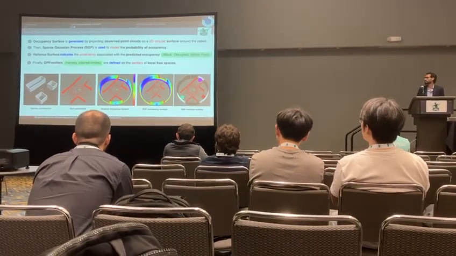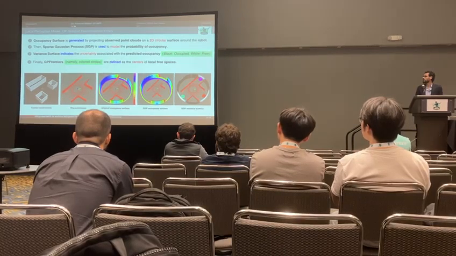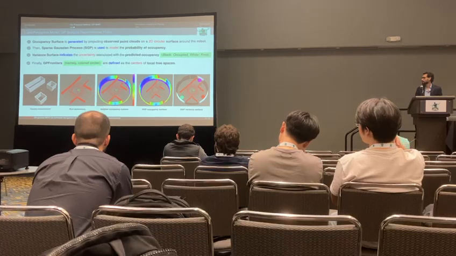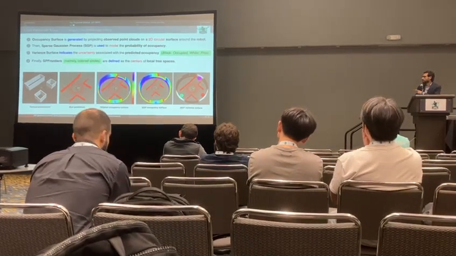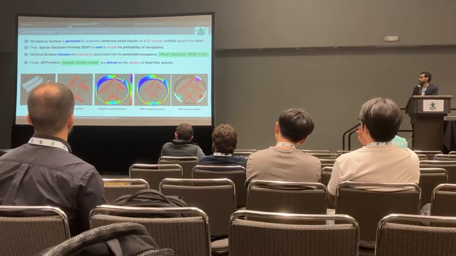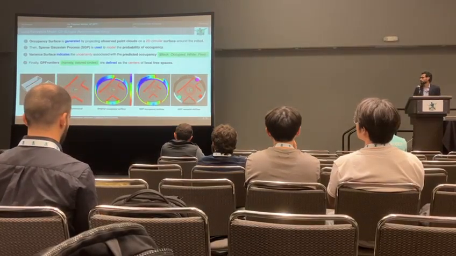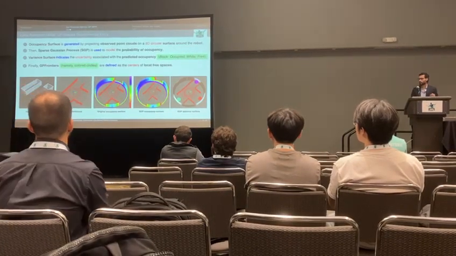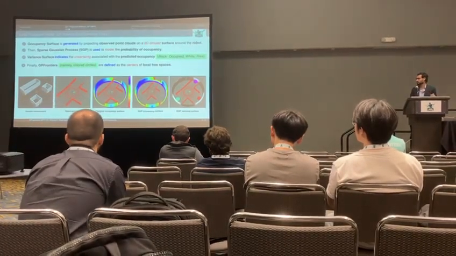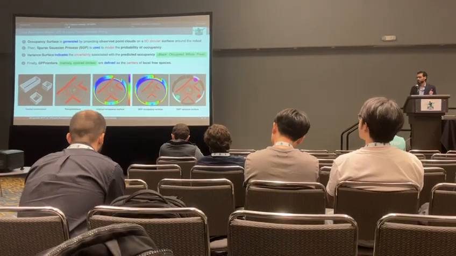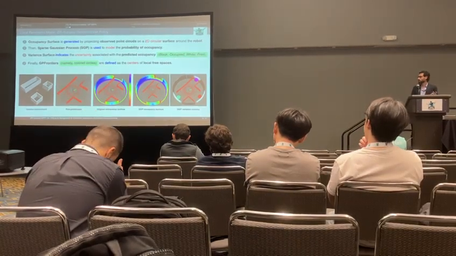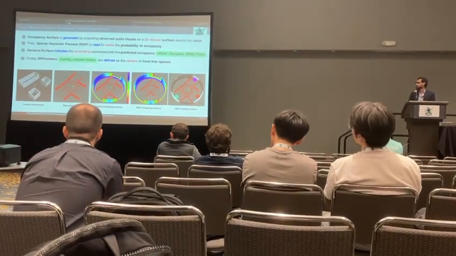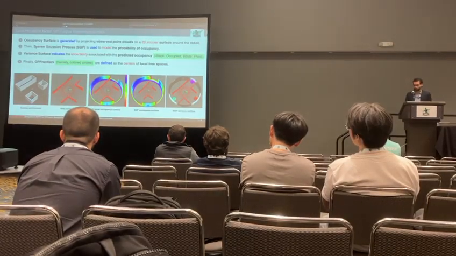However, the uncertainty associated with the prediction of the SGP model constructs another surface called the variance surface, where the uncertain area of the prediction, shown here in the white colors, represent the navigable spaces around the robot. And we define the centroid of each navigable space as a GP frontier, which also can be a potential navigation subgoal. And from these GP frontiers, we select one based on a cost function, which will take into consideration both the distance and the direction of the GP frontiers with respect to the final goal.